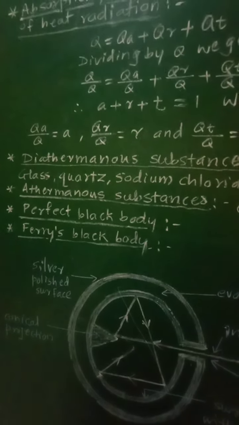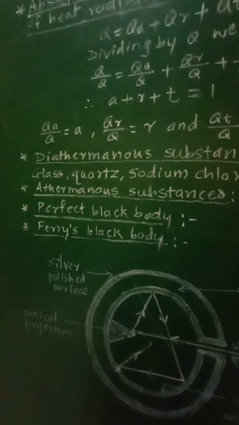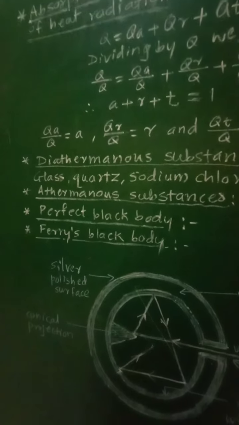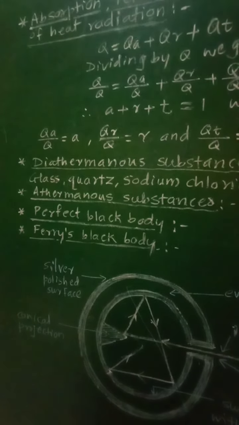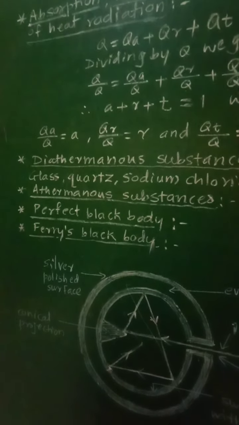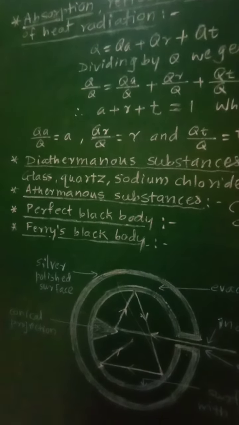Generally, lamp black or platinum black, lamp black, that is in Marathi दिव्याची काजळी, absorb nearly 97% of incident radiant heat.